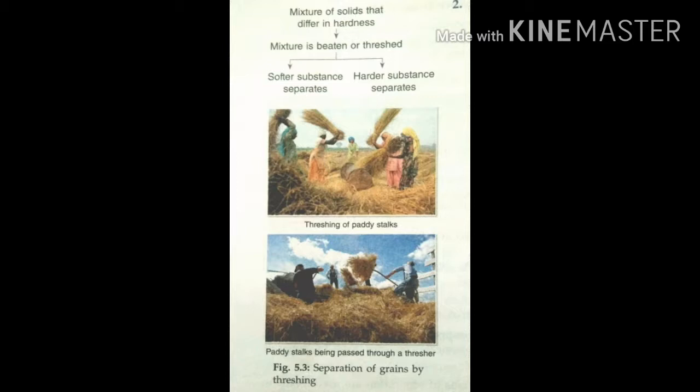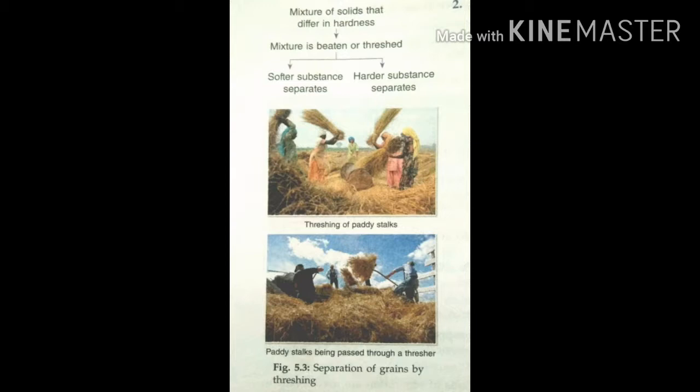Threshing is a method of separating a harder substance from a softer substance by beating. During harvest, wheat and paddy crops are cut from the stalks and tied in bundles.